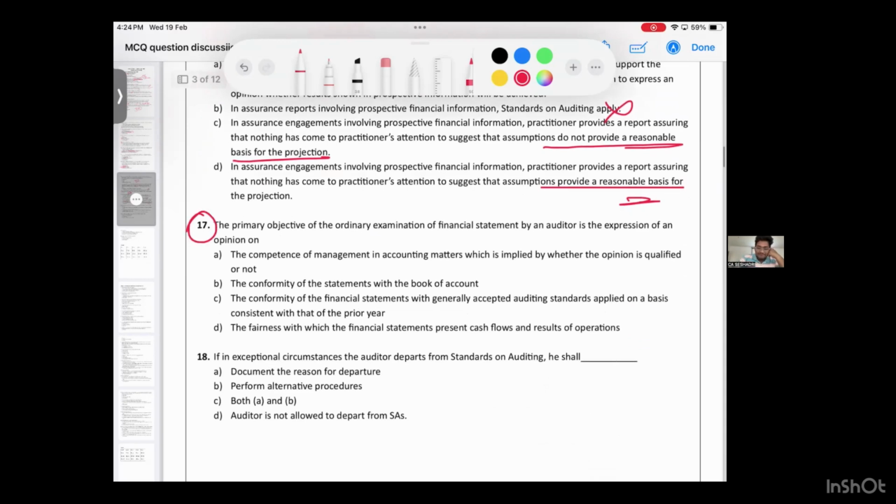Come to the 17th one. The primary objective of the ordinary examination of financial statements by an auditor is the expression of an opinion on dash.